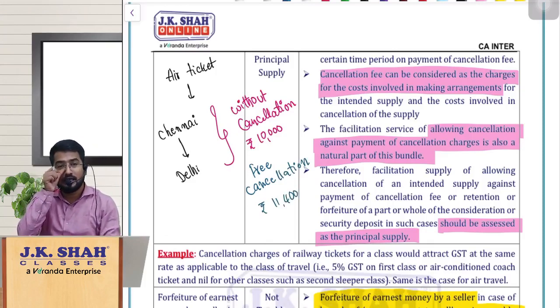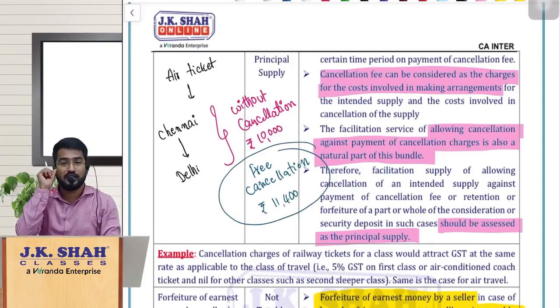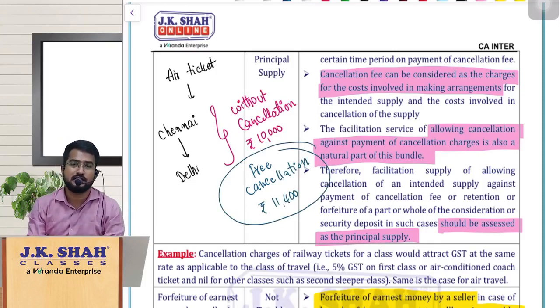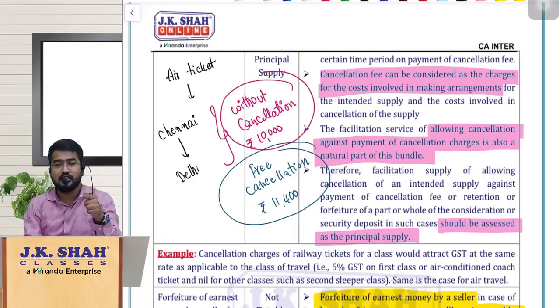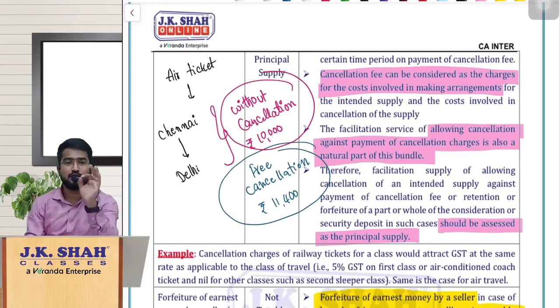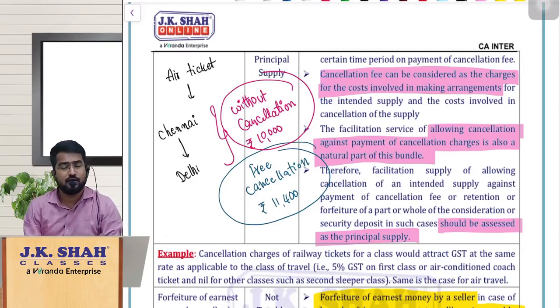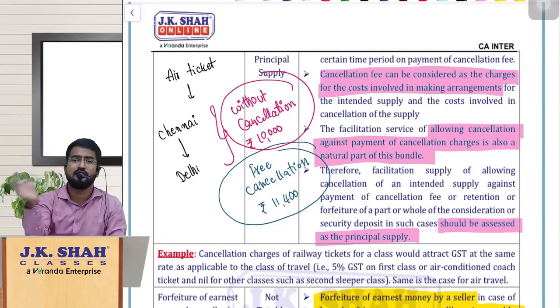That means they will allow you to cancel the ticket you are booking, the air ticket, but they are charging extra consideration. If you don't want cancellation, no problem, this is the price. If you want the cancellation option, you have to be charged extra. Or at the time of cancelling the ticket or a hotel accommodation booking, they will deduct some amount, allow you to cancel it, and refund you the balance amount.